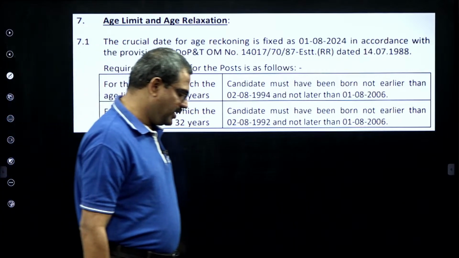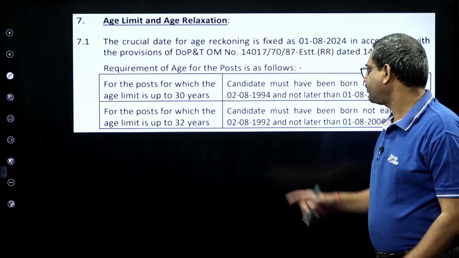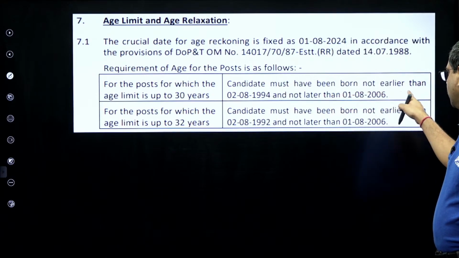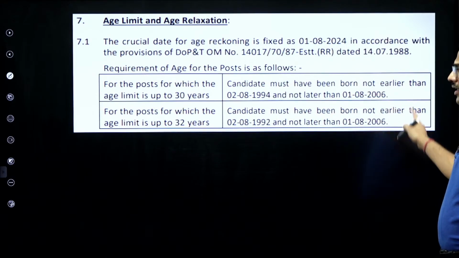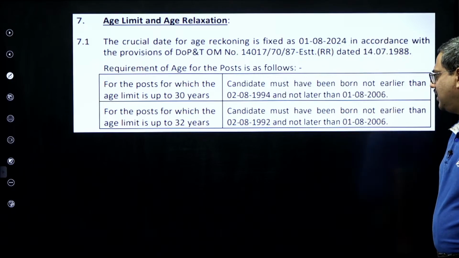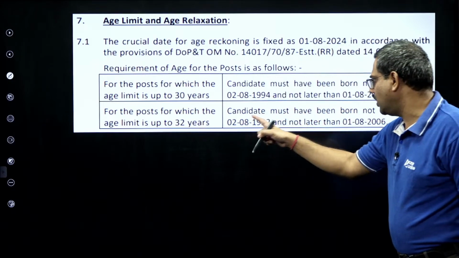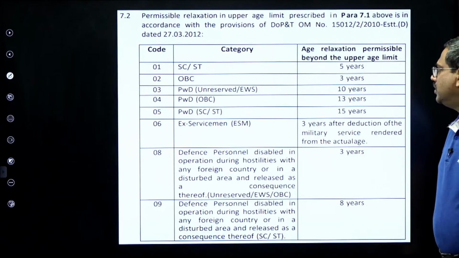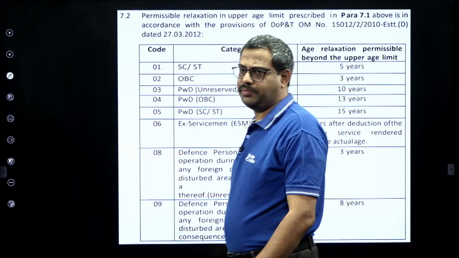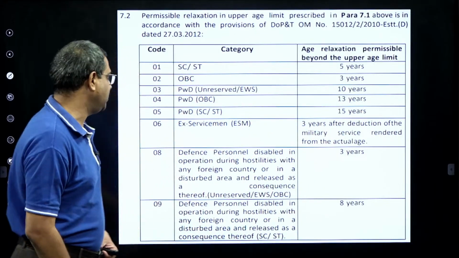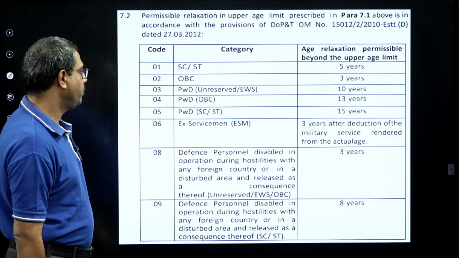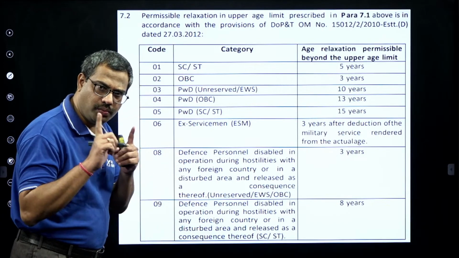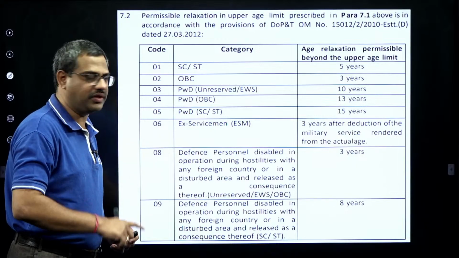And then age limit and relaxation, you also know. If you talk about age limit, candidates must have been born not earlier than 94 and not later than 2006. So all these are given here. And for posts, up to 32 is the limit they give. And relaxation, based on the categories, reservation, you have these relaxations also. This is all there in detail in the link I provided, and please go through it very carefully.